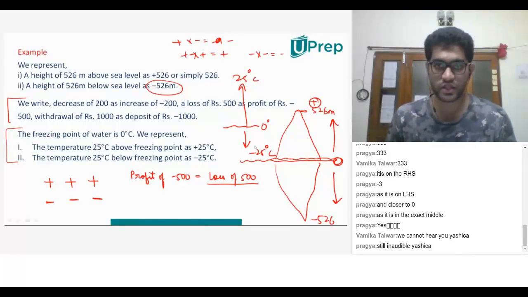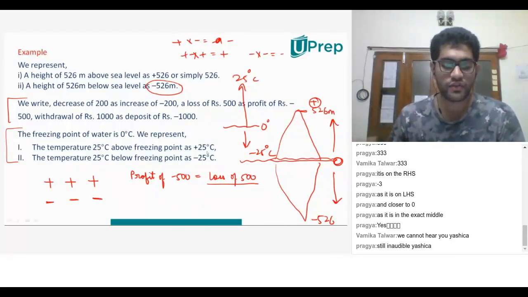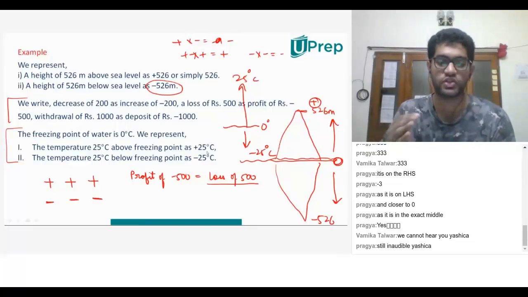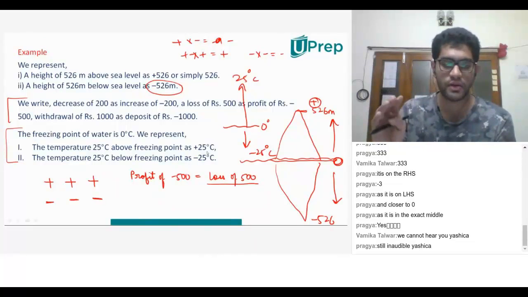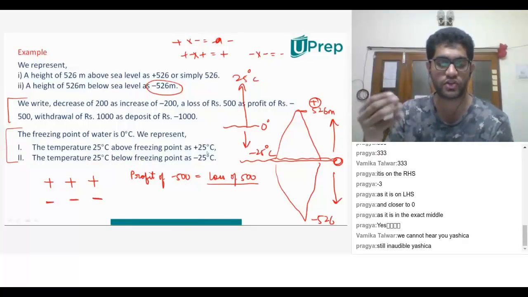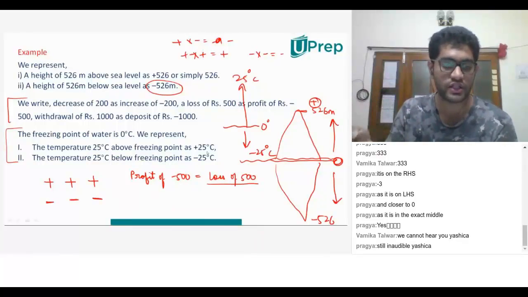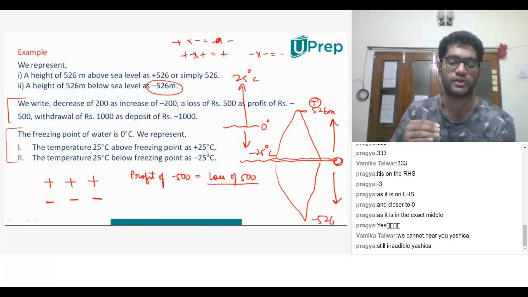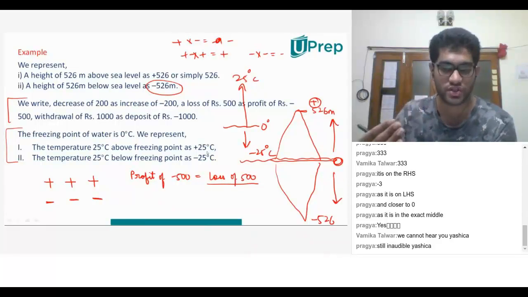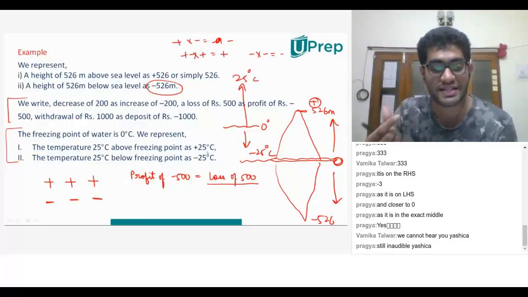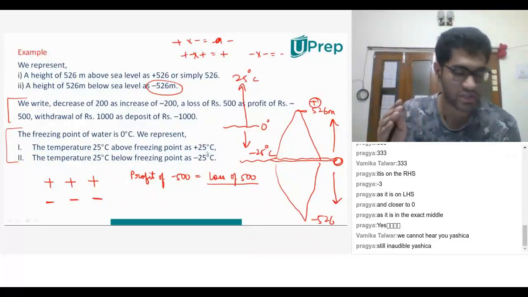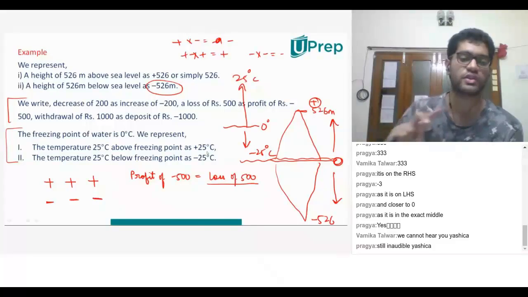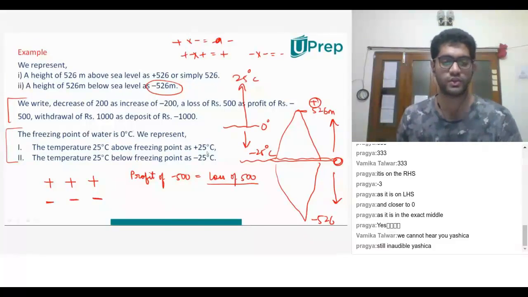Yes, sir. What he's trying to explain over here is that minus 25 as a temperature is colder than 0 degrees. It is also colder than plus 25 degrees. That is what he's trying to say. If I take 0 on the number line, he's saying 25 degrees above freezing point, that is above 0, is plus 25 degrees, or say 30 degrees or 40 degrees or whatever. And the temperature below freezing point means that it is getting colder. That means minus 25 degrees is colder than 0. Minus 25 is less than 0, right? So similarly, minus 25 is also less than plus 25. He's again trying to explain the number line using real life examples. That's the only difference. Are we guys clear with this slide?